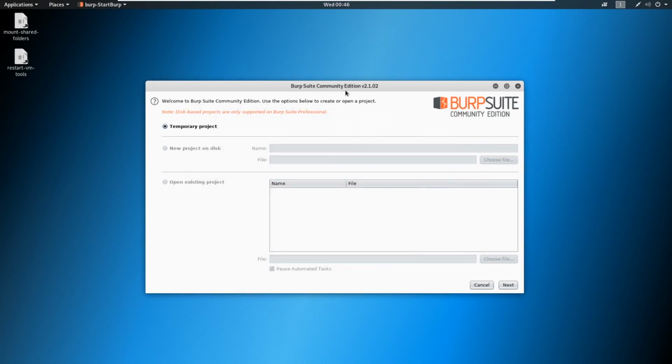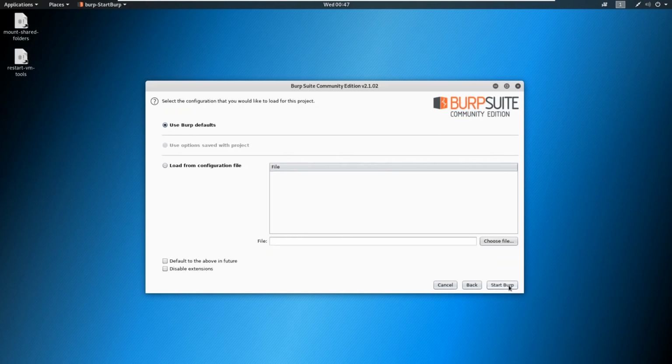So we are on the community edition, so we will have limited features. We'll talk more about those when we get to the web application section, but I just want to introduce you to what Burp Suite can do in a very basic form and how we can actually gather some information out of a website from Burp Suite pretty easily. So let's go ahead and just select temporary project and click next, and then select start Burp.